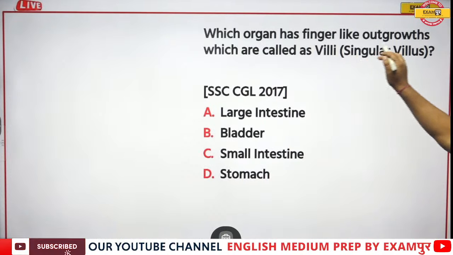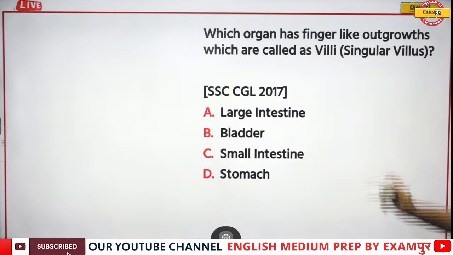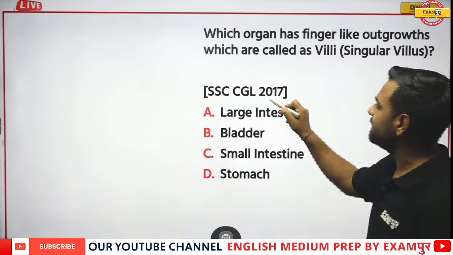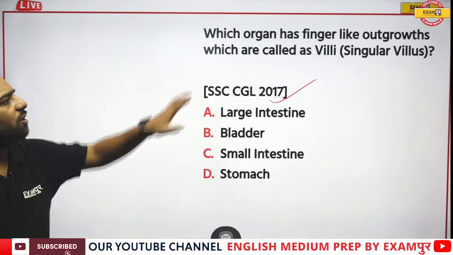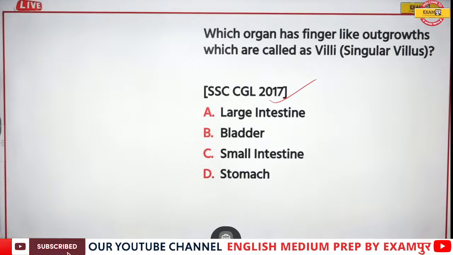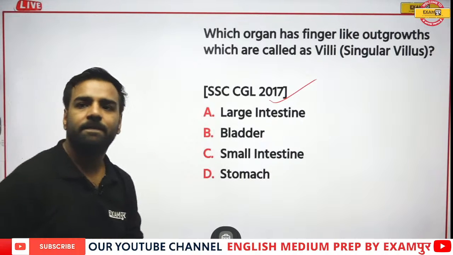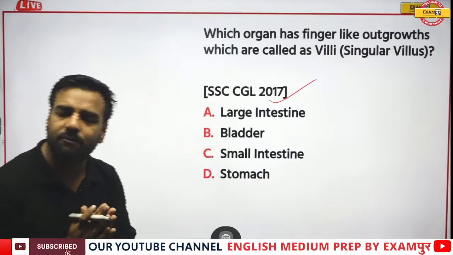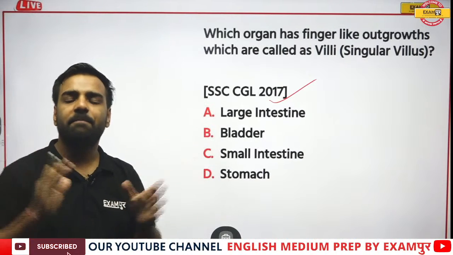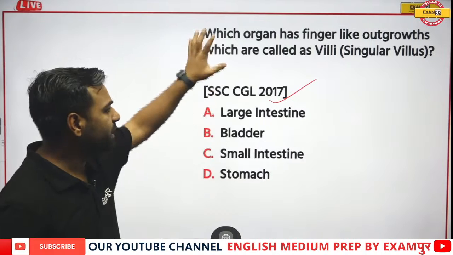Which organ has the finger-like outgrowths which are called villi? Now this question is from SSC CGL 2017. Let's see who gives this answer. Villi, we have just understood. These were the finger-like projections which were helping in the maximum digestion. What would be the correct answer?